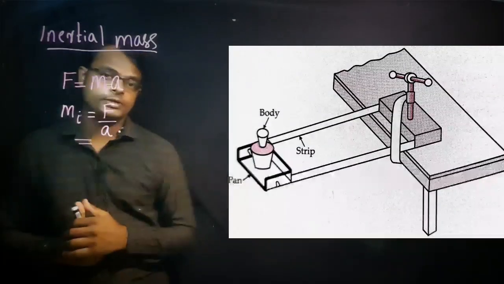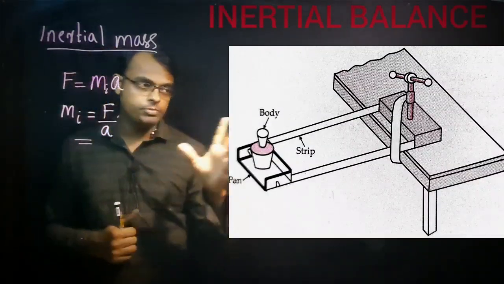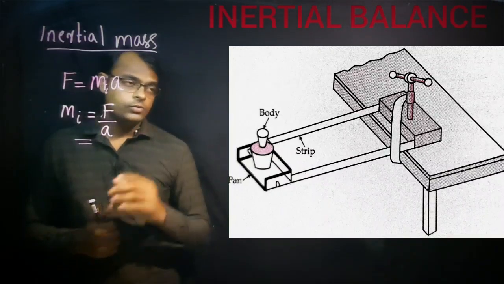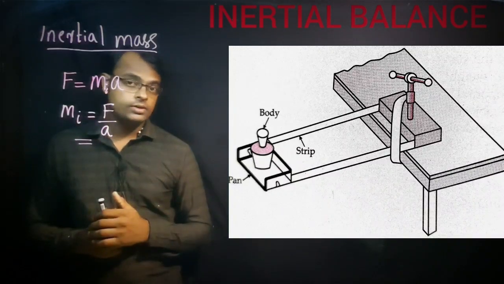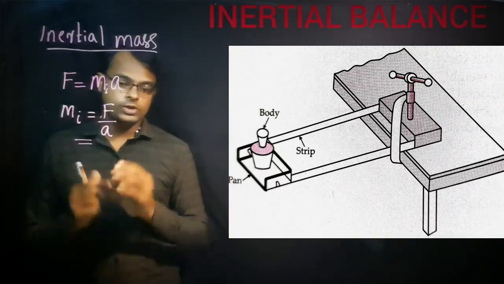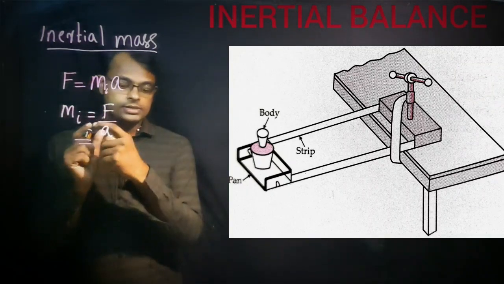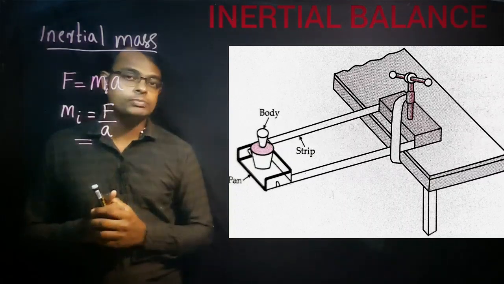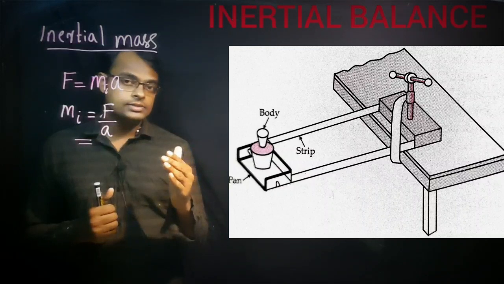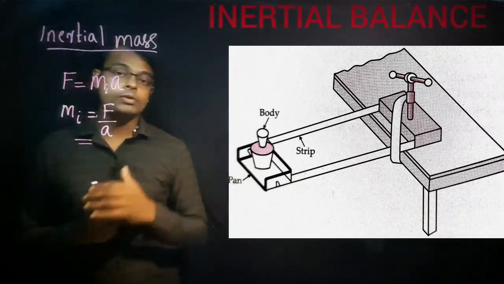Look at the picture here. It consists of mainly one pan on two metallic strips. One pan at one end is connected with the two metallic strips, and the other end is fixed at the table.